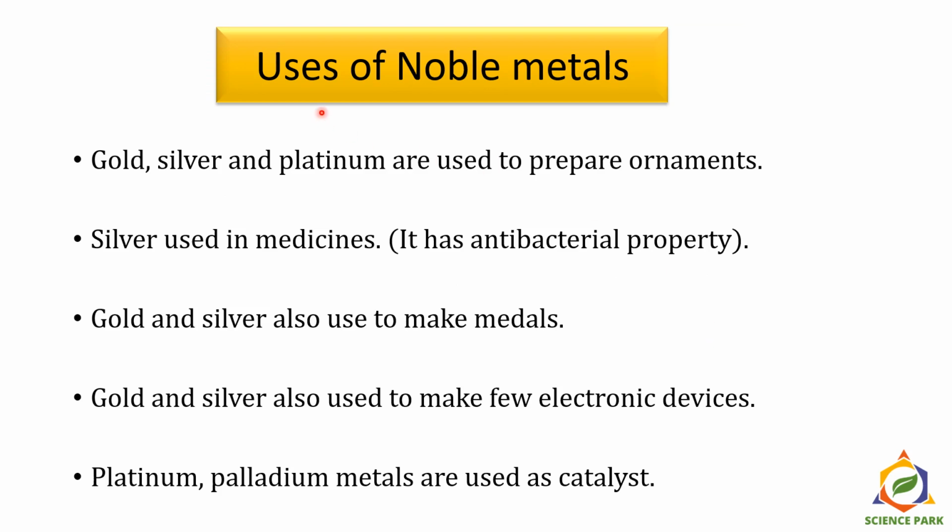Let's see important uses of noble metals. We all know that gold, silver and platinum are used to prepare ornaments. Silver is used in medicines. It has an antibacterial property. Gold and silver are also used to make medals. Gold has also been used in Ayurveda for some of its Suvarna Bhasmas and some medicines. Gold and silver are also used to make a few electronic devices. Platinum and palladium metals are used as catalysts.